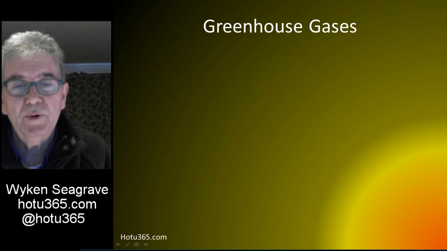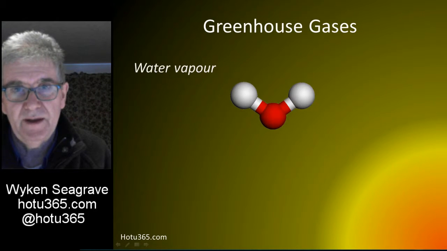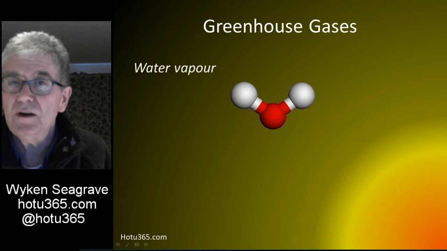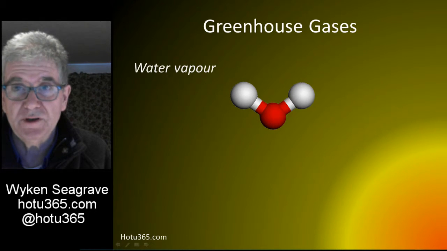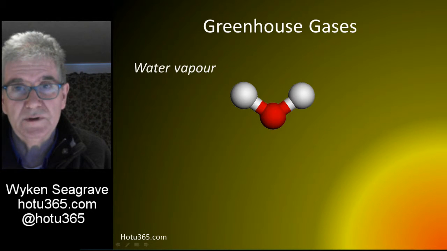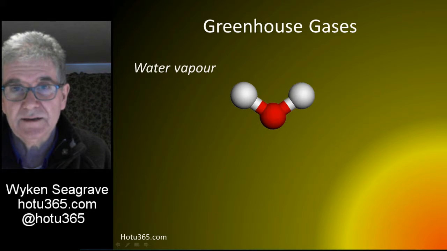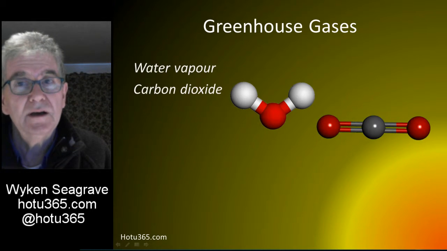The most important greenhouse gas is water vapour. This does not include the water in clouds, which is in fact held as tiny droplets of liquid water. Water vapour is an invisible gas and is the most important greenhouse gas. Another one, and the one most people know about, is carbon dioxide.